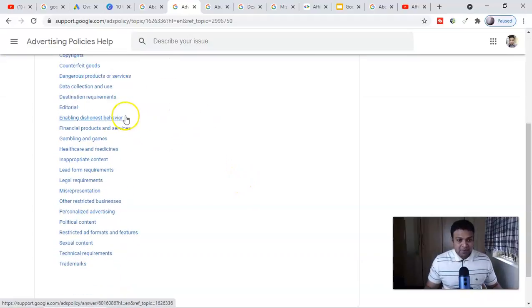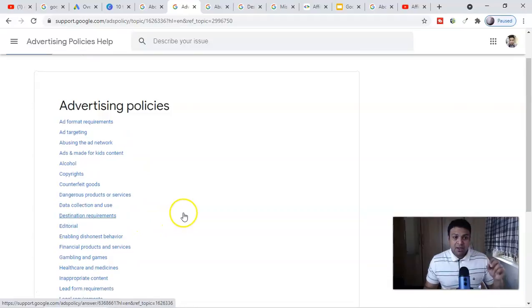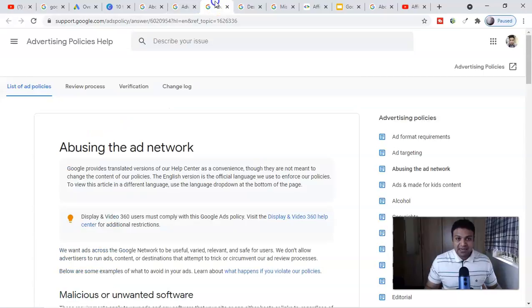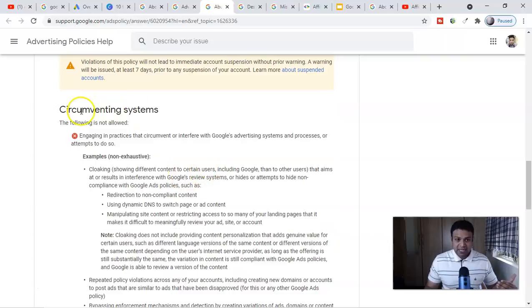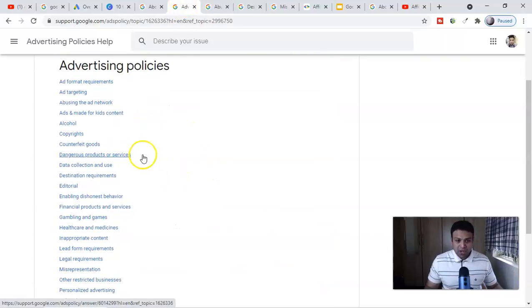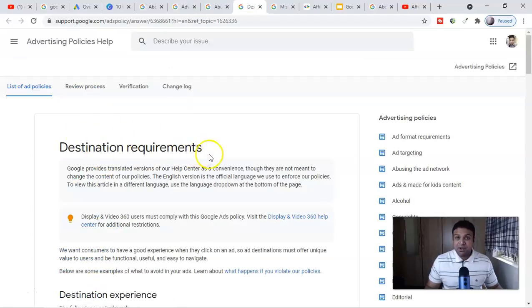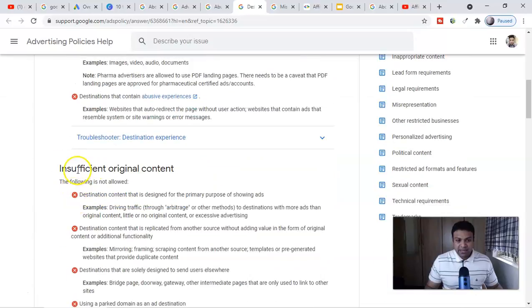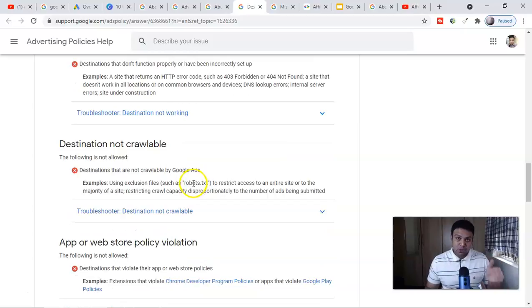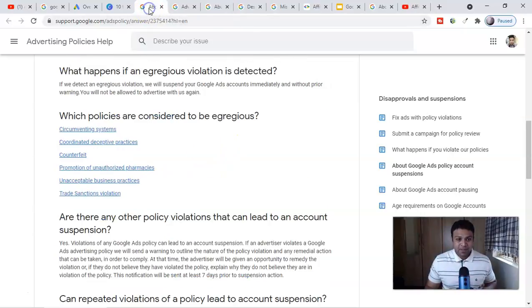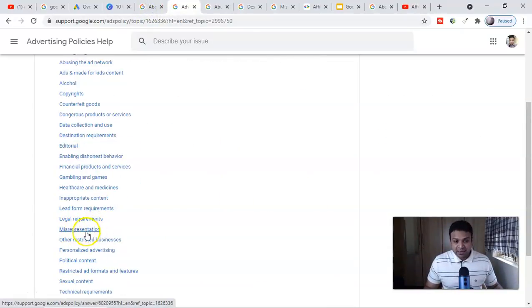So here you can see these are the policies they have. It's a huge list. Among these, 3 are very, very important. The number one is abusing the ad network. Under this, you have to spend a little time reading all of these things, like circumventing systems. Then you have another one, and that is destination requirements. You will see destination requirements here, and things like insufficient original content, destination mismatch. You have to make sure that while creating the campaign, you're not violating these few things. And then you have misrepresentation, this one here.